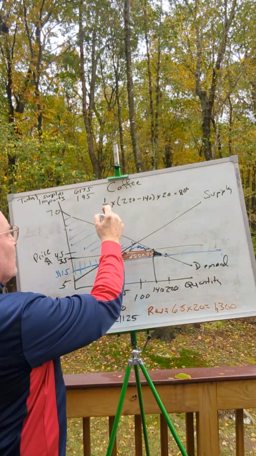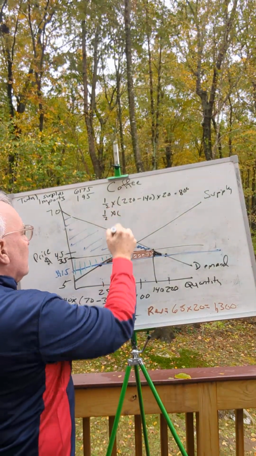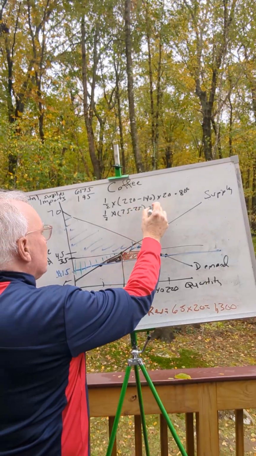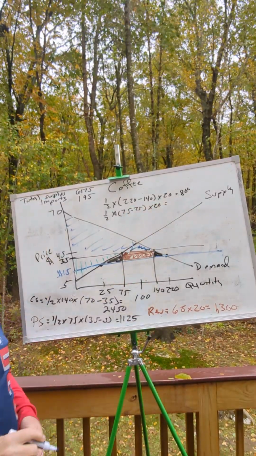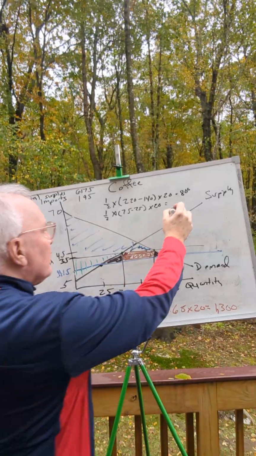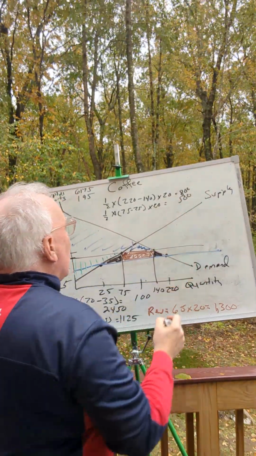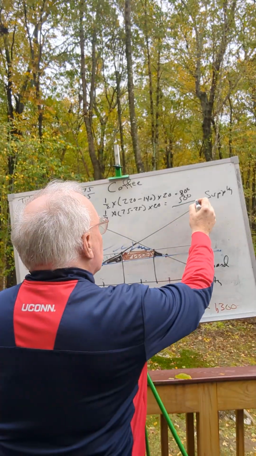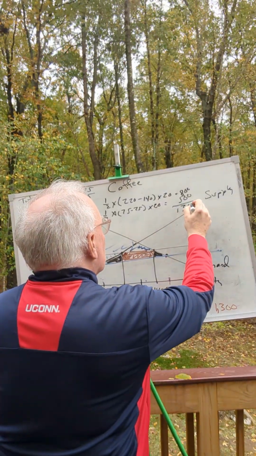Plus this triangle here, 1/2, again, it's a change in quantity, 75 minus 25 times the amount of the tariff, which equals 500. And so the total loss to society from the tariff is $1,300.